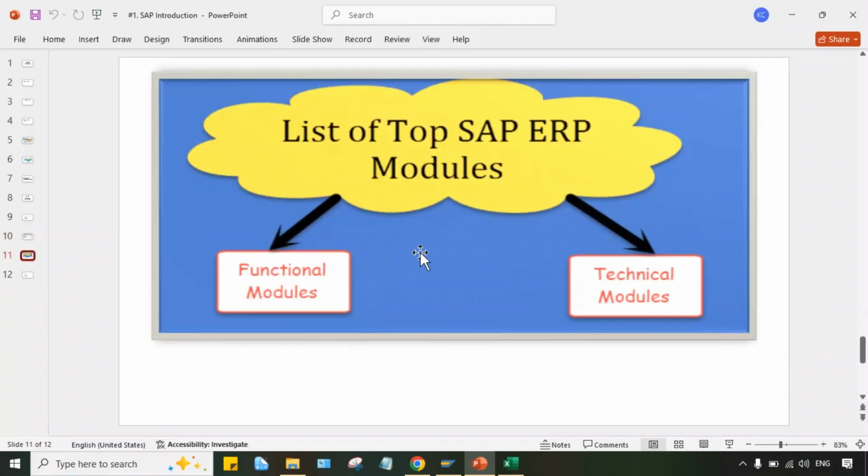Now, the list of SAP modules. See, multiple modules are there in SAP. If you have to learn SAP, it doesn't mean that you are going to learn the entire module. No, you can be an expert of only one thing. You can't be an expert of each and everything, right? So in SAP multiple modules are there, but at a broader level it is divided into two parts: functional and technical module. Functional module means here we have to do the configurations.